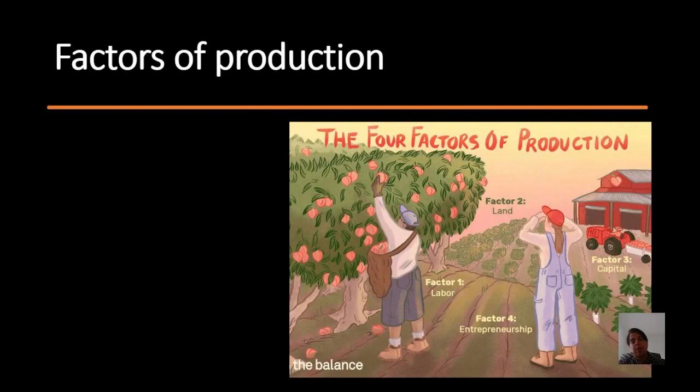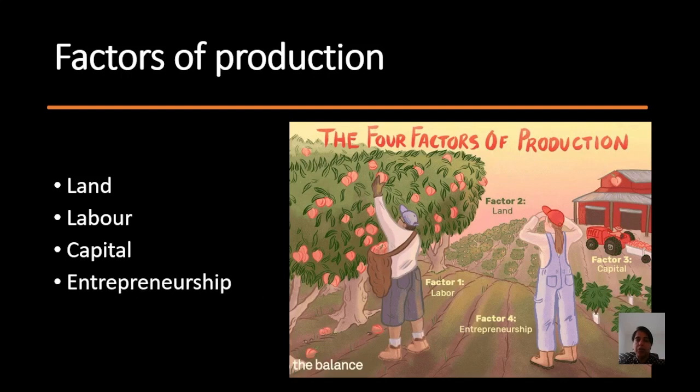Another important term you will come across in economics is factors of production. What are factors of production? Factors of production are anything that helps in the process of production. For example, we have land, we have labor, we have capital, and entrepreneurship. Basically, these are considered as the four factors of production which help in the process. Let's discuss each one in detail.